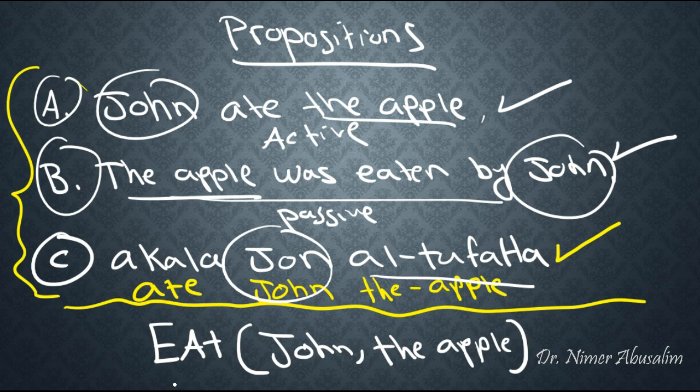What are propositions used for in daily life? Well, think of a translator. A translator might want to translate the Arabic sentence أكل جون التفاحة into English. The translator first converts this Arabic sentence into a proposition in his mind. They end up with EAT John the apple. Then from this proposition, they apply the grammatical rules of English and create the sentence John ate the apple, which abides by the grammatical rules of English.